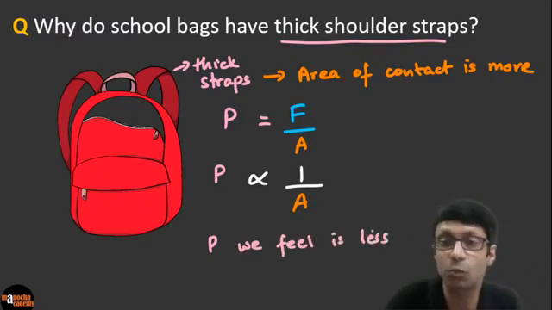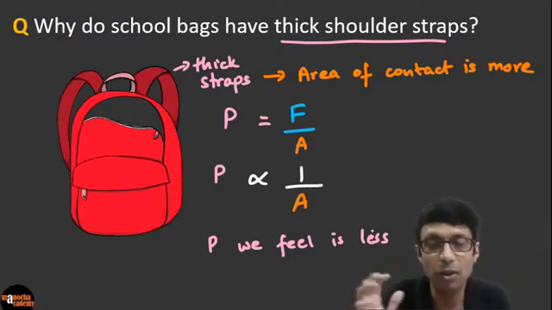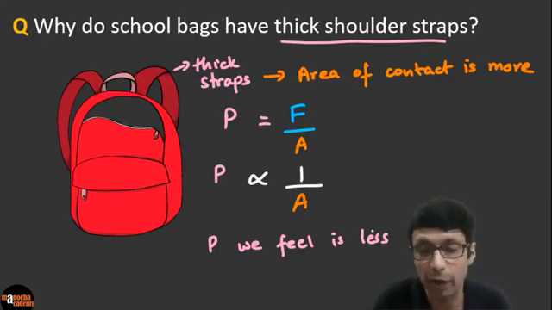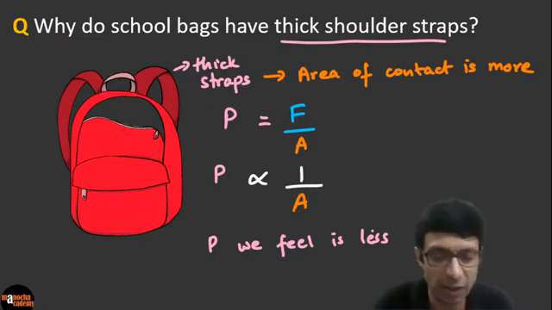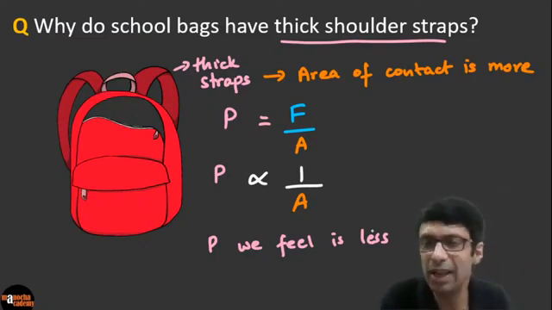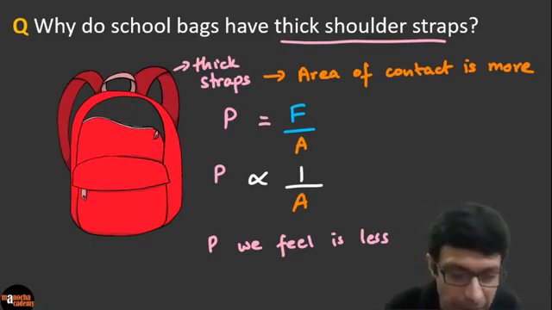And you can check this when you're carrying a packet which has very thin straps or thin handles, or a plastic packet. You feel a lot of pressure. Sometimes you see red marks on your hand because of the high pressure, because the area of contact is less. But when you're carrying even something heavy like this, you feel less pressure. Excellent, guys. So please relate your science with your everyday life, then you're going to enjoy it. So make the connections, guys.